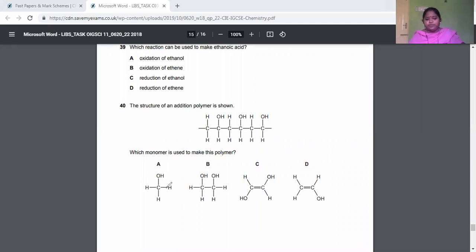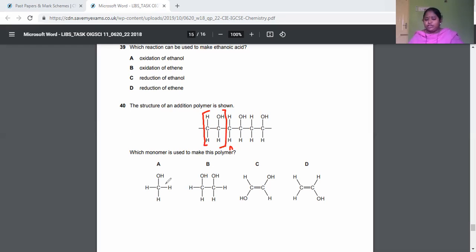If you see, one carbon has two hydrogen, the other carbon has OH and hydrogen, and the next carbon again has two hydrogen, and the fourth carbon has one hydrogen and hydroxyl. So this is the one that repeats. This is the monomer repeating unit, so it's easy for us to find the monomer.